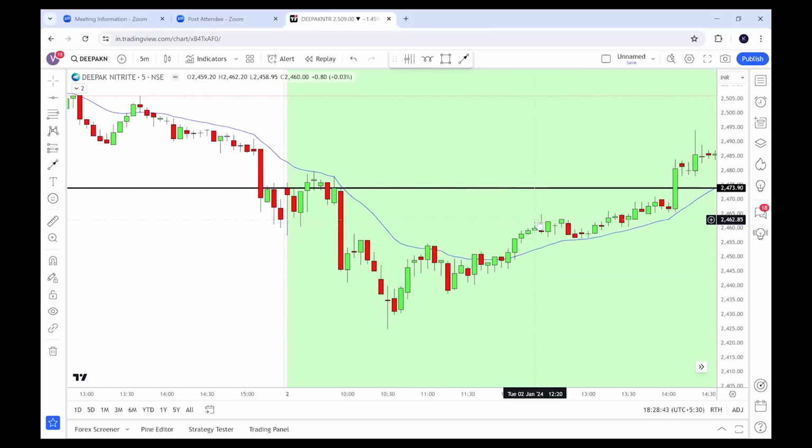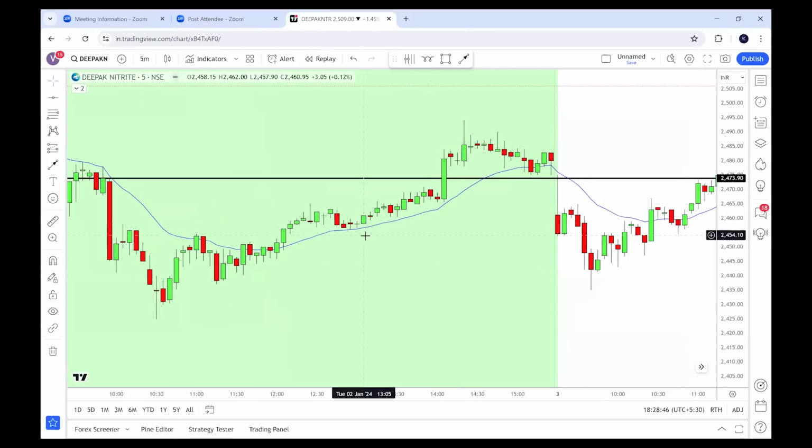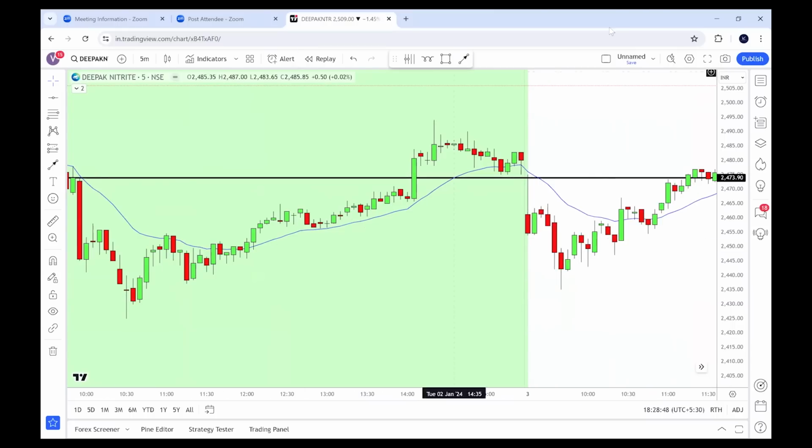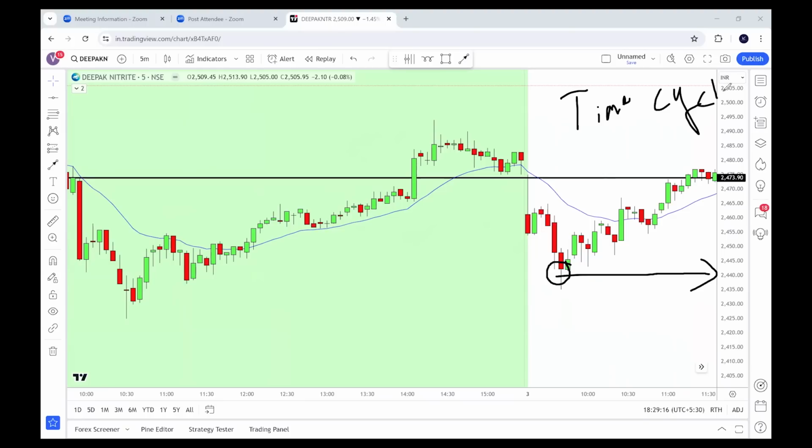Now don't do anything on the 2nd January. On 3rd January, when price is trading around this level, what is the level at that time? 2440. Now don't you think you have one important piece of information, that only you know, that Deepak Nitrite is likely to have a positive closing based on the time cycle? What is the positive closing? That means it is likely to stay above this level, right? Because that is what the upcycle means. It has to stay above that level, then only it is known as an upcycle, and historically Deepak Nitrite stayed positive.